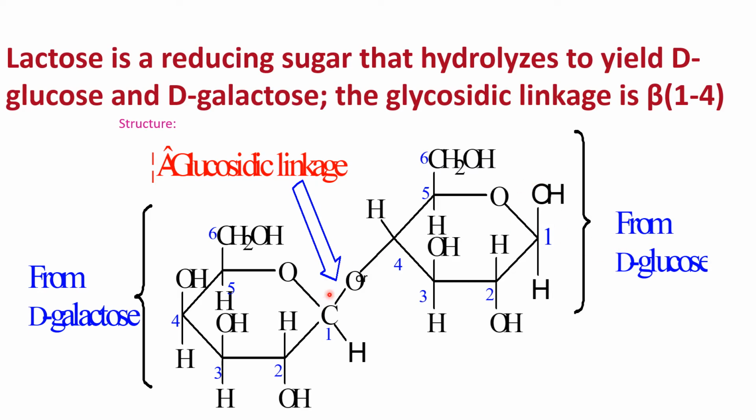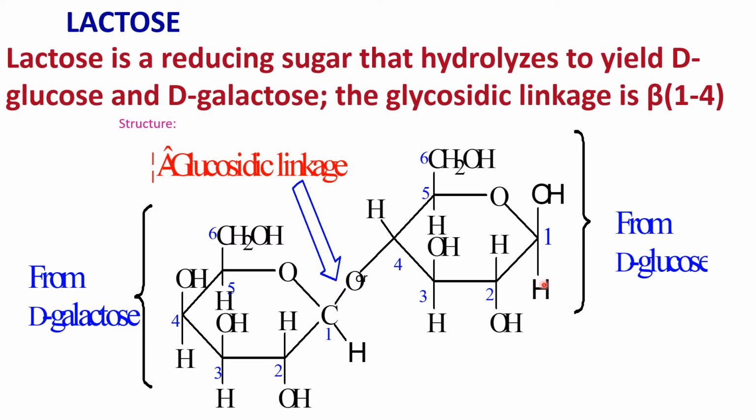Now a glycosidic bond is formed between the anomeric carbon of this galactose and the hydroxyl group at carbon number 4 of the glucose residue, and the type of linkage is a beta 1,4 linkage. We have the lactase enzyme, an intestinal enzyme capable of hydrolyzing lactose into glucose and galactose. Maltose and lactose are both reducing sugars because the anomeric carbon of this glucose residue is free to be oxidized.